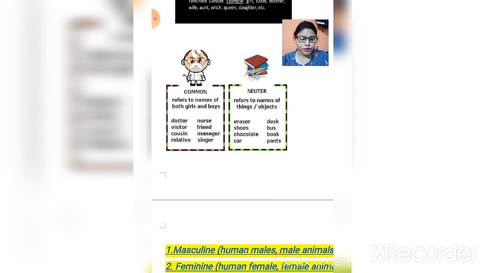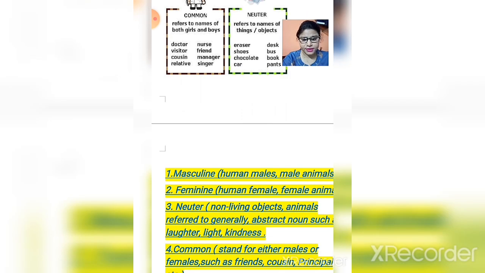Then the fourth type is neuter gender. What is neuter gender? Neuter gender refers to the name of things and objects. It refers to that type of noun. For example, eraser, desk, shoes, bus, chocolates, book, car and pants. So these are neuter gender, which is known as things and objects. Now let us go further.